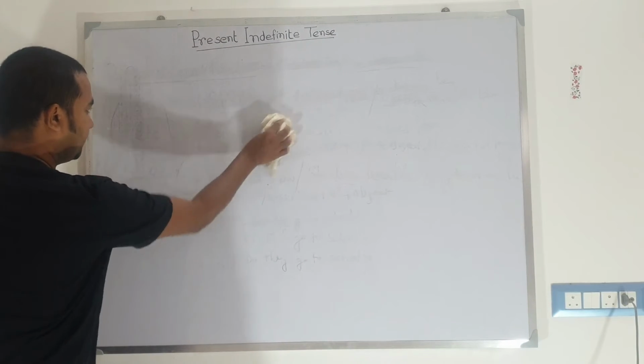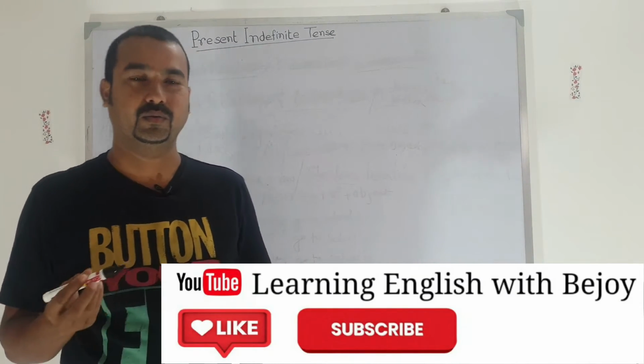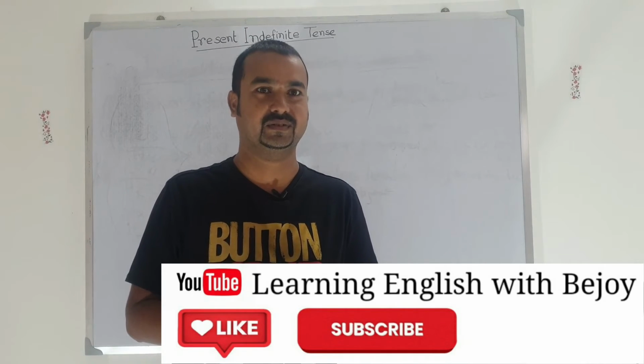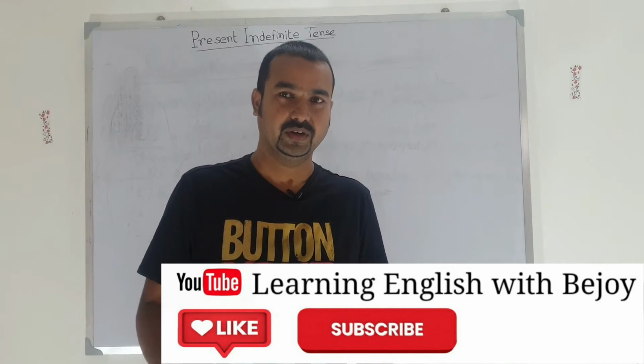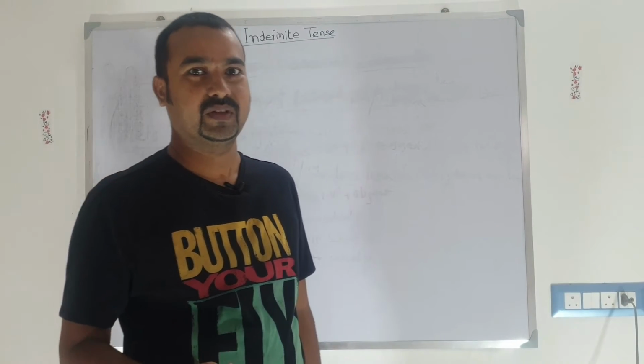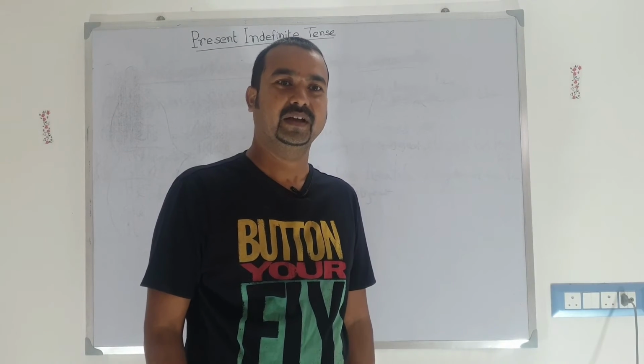I will tell you another rule: whenever a future action is 90% fixed, then you can use present indefinite tense. Let's suppose I will go somewhere tomorrow, and tomorrow my train is at 10 a.m. in the morning.